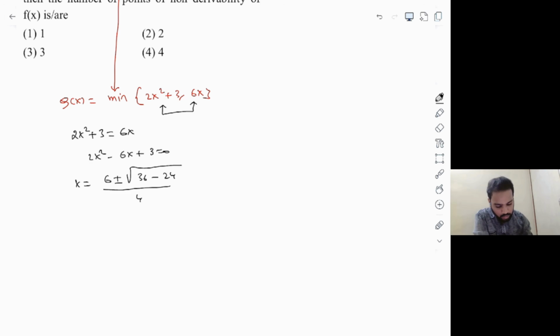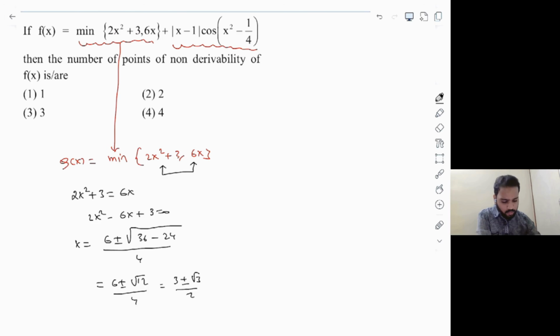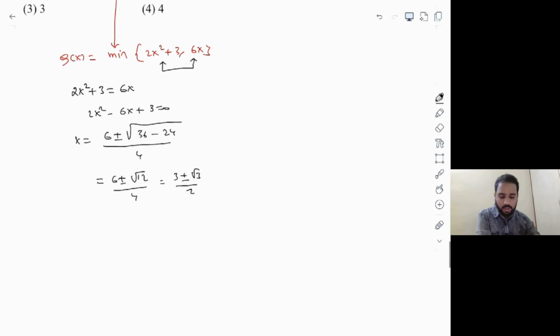Now 6 plus minus, this will be root of 12, whole divided by 4, right? And if you cancel out the common factor, that leaves us 3 plus or minus square root of 3 whole divided by 2. So these are the roots of this equation here. And moreover, you can notice that both the roots are positive.